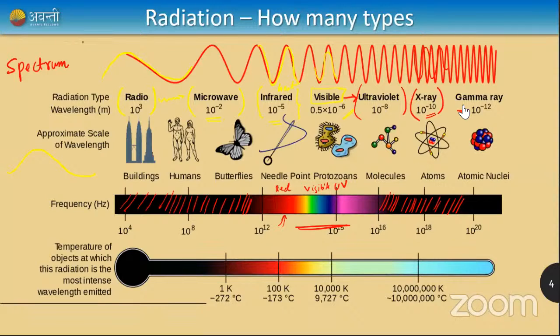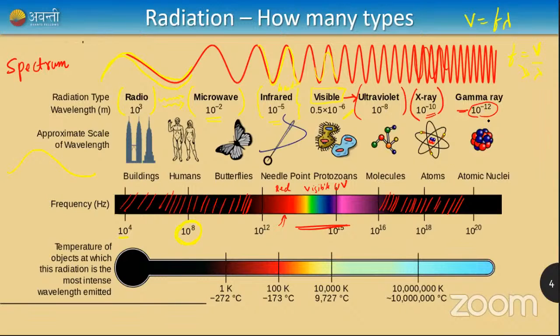Okay, and they have very short wavelength and high frequency, because of the basic property which is studied in high school: velocity is equal to frequency into lambda. Therefore I can say that frequency is v by lambda, right? So frequency and wavelength are inversely proportional. For example, radio waves, which have very large wavelength, have a low frequency, only 10 raised to 4. Now I'm decreasing the wavelength, and see, the frequency is increasing. The frequency of microwaves becomes 10 raised to 8.